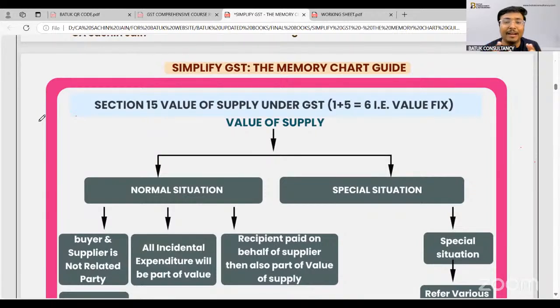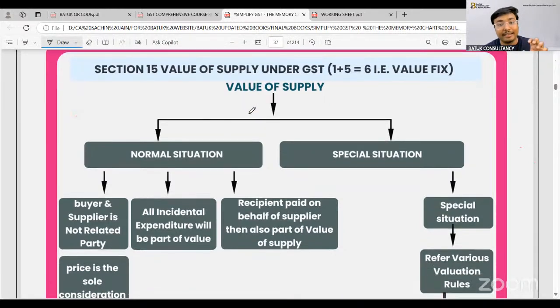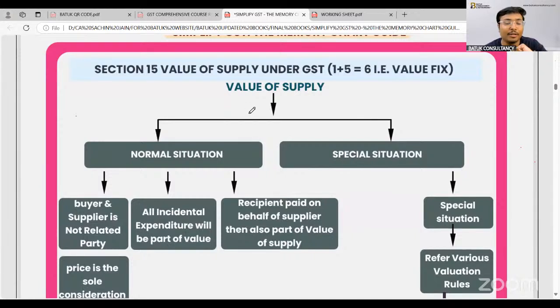Sir, a PDF file of this book is not possible because this is my physical book, a printed book, Simplified GST, the memory chart guide. Okay. In that book, we have covered the complete CGST law, IGST law, the drafting techniques, the notice handling techniques, the litigation handling techniques, and various other things. So, the PDF file is not at all possible. This is a physical copy.